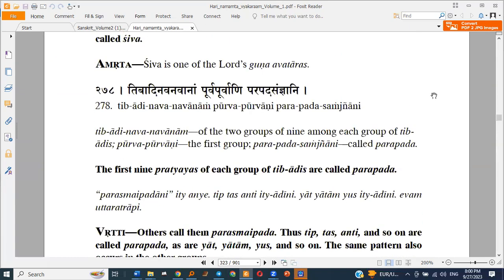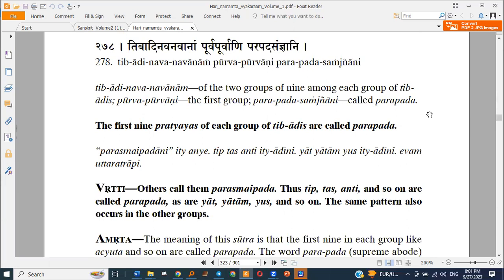Then Tibadi Navanavanam Purva Purvani Parapada Sangyani. This is saying that the first 9 pratyayas of each group of Tibadis are called Parapada. We have 10 groups of pratyayas, and in each group there are 2 subdivisions: Parapada and Atmapada.